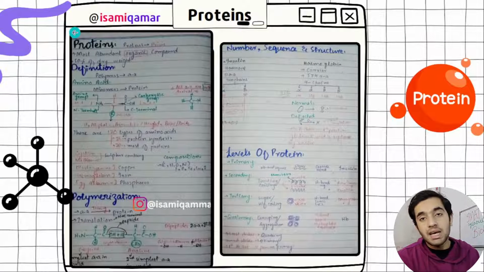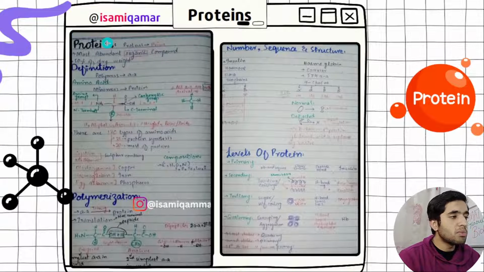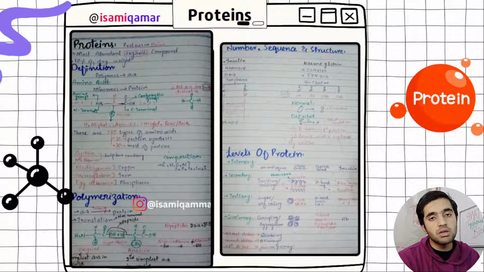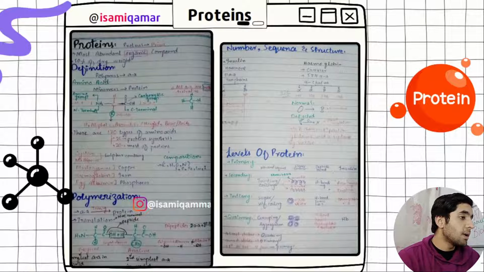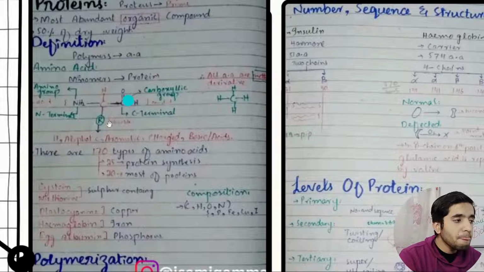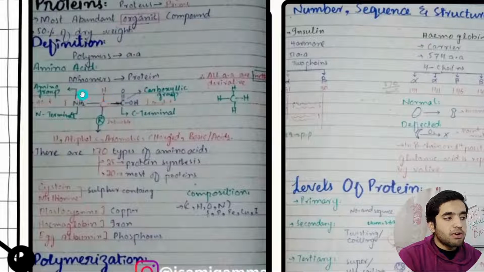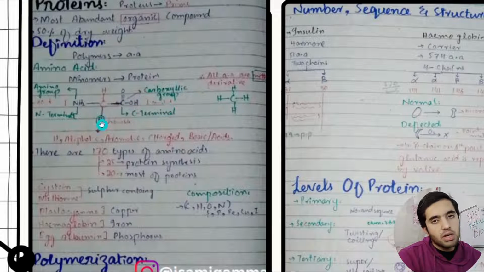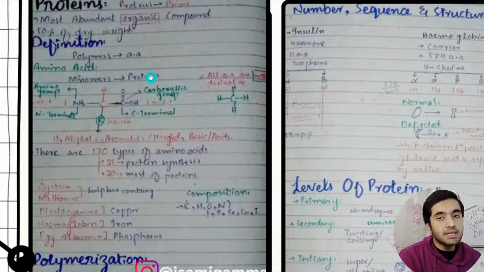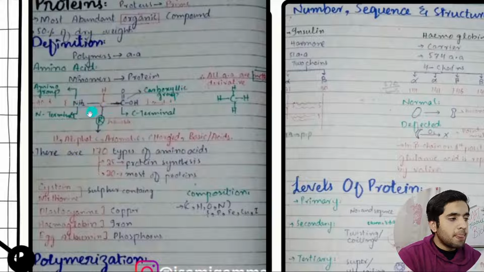So proteins are another biological molecule. You need to know about proteins. First of all, the definition. What are proteins? Polymers of amino acids. Then what is an amino acid? An amino acid consists of an amine group and a carboxylic group with hydrogen and an alkyl group. Due to the carboxylic group, it is called acid, amino acid, and amine is amino. Yeah, that's what amine is, the NH2 group.